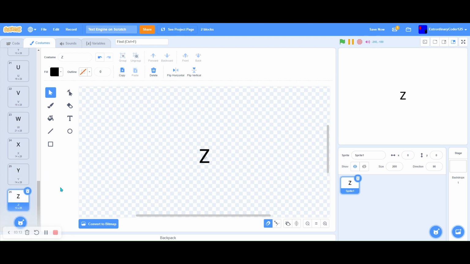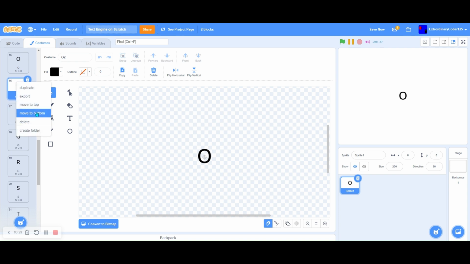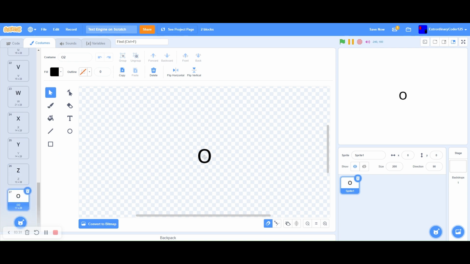We want the spacing between our letters to be the exact amount it's supposed to be. So we'll also need space. I think the space is kind of the size of O, but since I have Scratch add-ons, I could just move it to the bottom. There you go, this will be space. Actually, I'm just going to make this a space character to make it easier. We can just leave it like that.